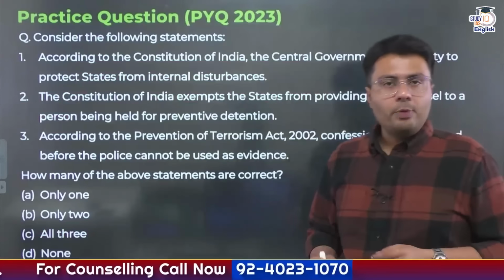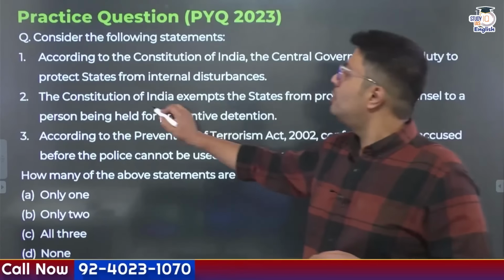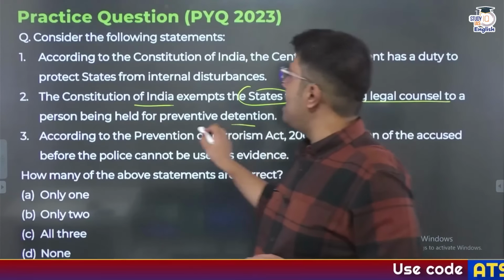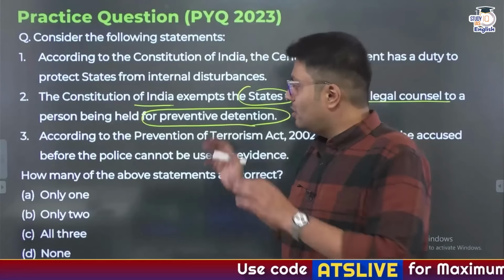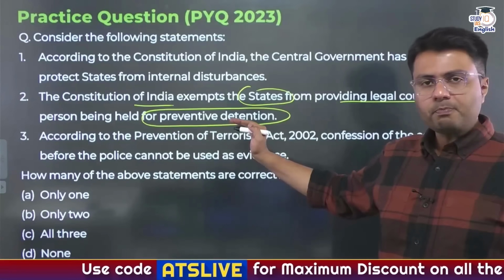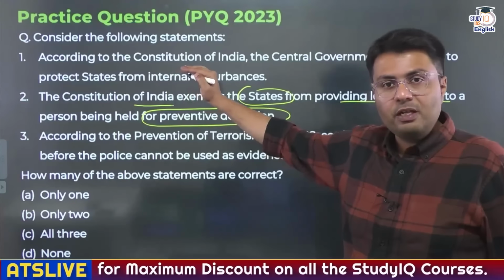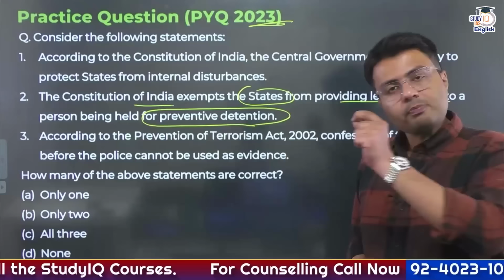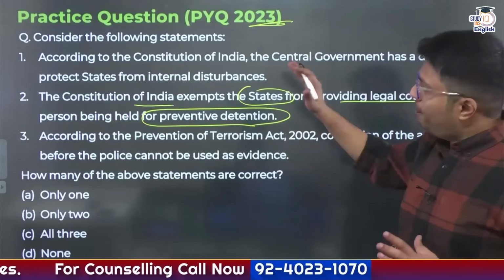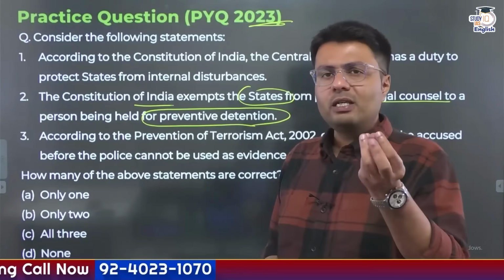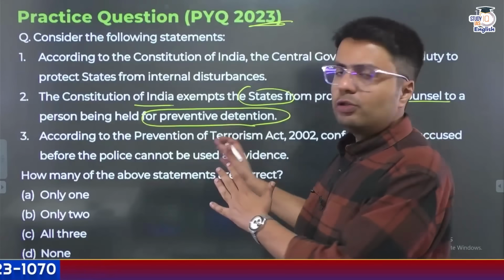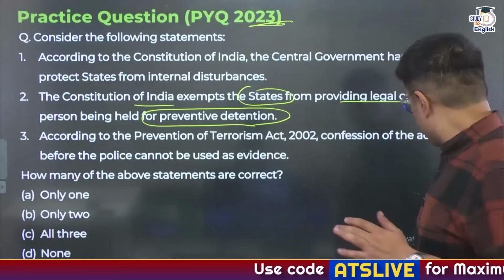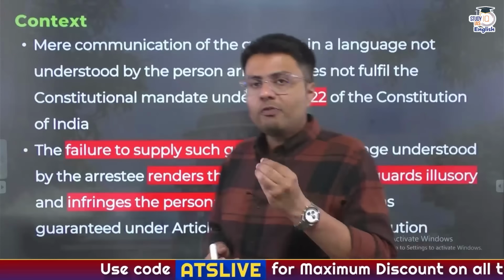Now just look at this 2023 question. Look at the second statement. The Constitution of India exempts the states from providing legal counsel to a person who has been held under preventive detention. So this shows you that preventive detention is an important part of polity that is given in Part 3 of the Indian Constitution. And from an exam perspective, particularly UPSC Prelims, this topic is also very important. So before solving this question, let us understand what this Article 22 is all about, and then we'll try to solve this question, before attempting a practice question at the end of this discussion. So let us start by understanding more of this context.